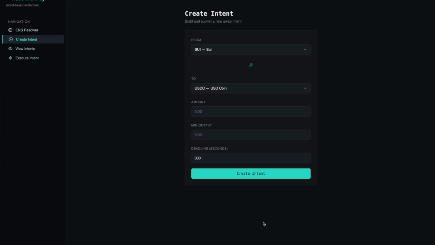Resolver Pay is an intent-based DEX built on Sui. Instead of users figuring out routes, slippages, and execution, they just say what they want. For example, swap 100 SUI for at least 300 USDC before this deadline. That intent is stored on-chain as an object with strict guarantees: minimum output, expiry, and full safety.